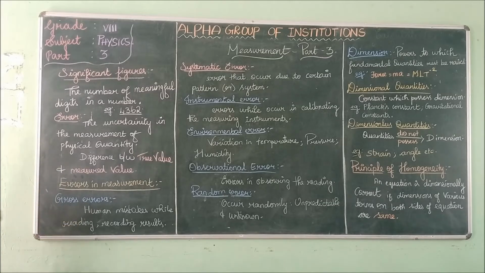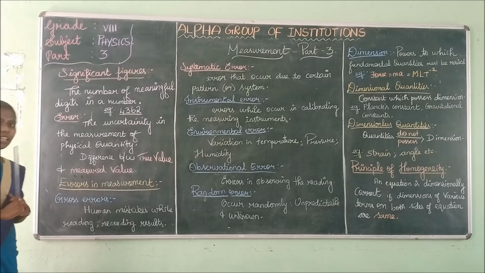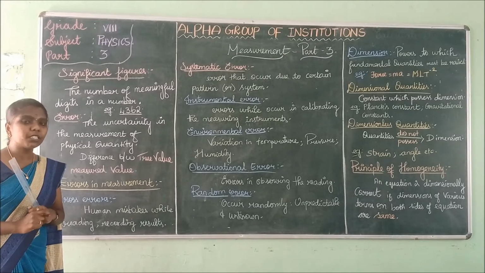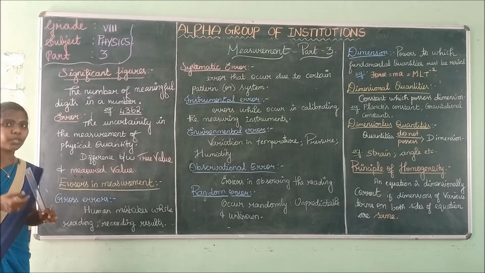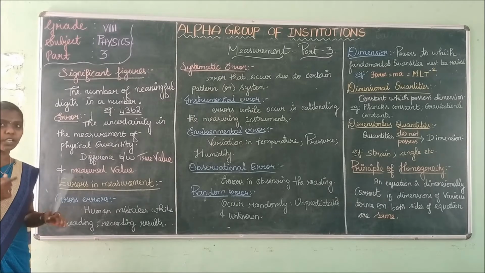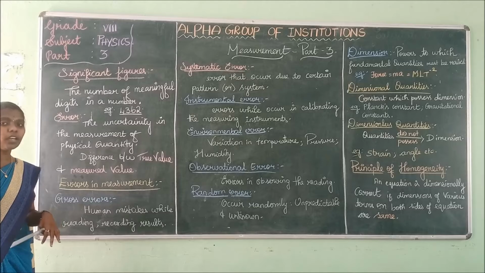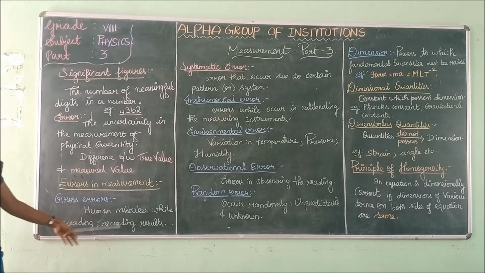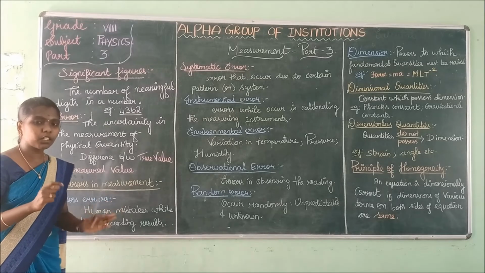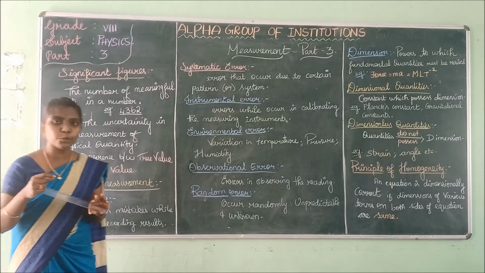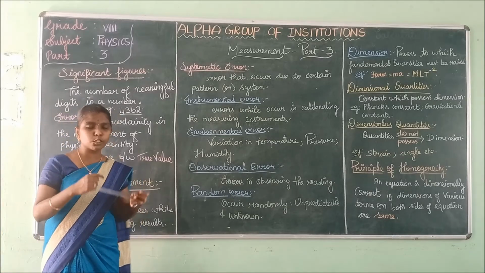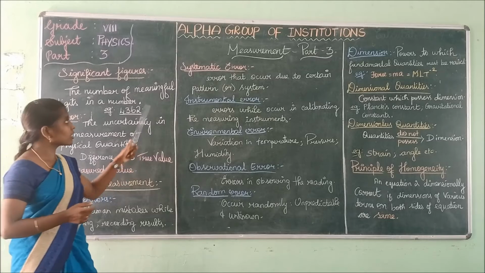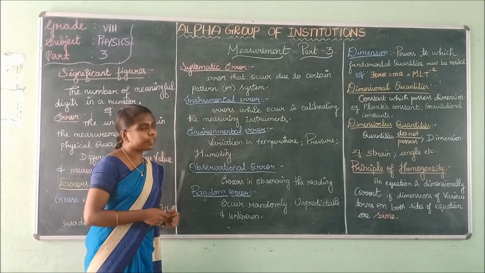What is meant by gross error? Gross error occurs due to human mistakes. It occurs while observing and while marking the reading. The error that occurs while reading or recording the results is called a gross error. These gross errors are due to our own mistakes.